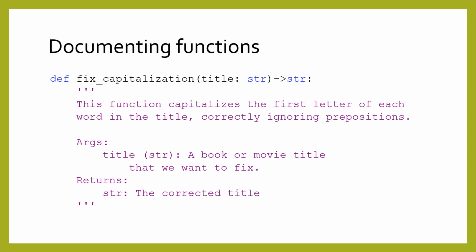Leave a blank line, and then type args with a colon. Indent the next line, and then type the name of the first parameter, followed by its type in parentheses. On the same line, write a colon, and then describe the parameter. If you need to continue on to the next line, make sure it is indented past the previous line. You repeat this for all of the parameters in your function.